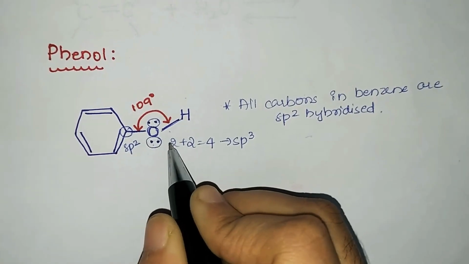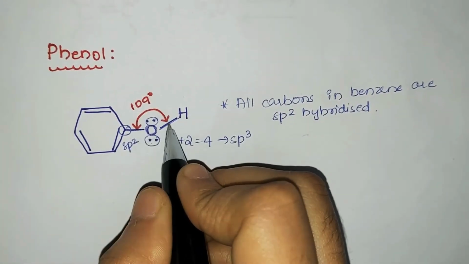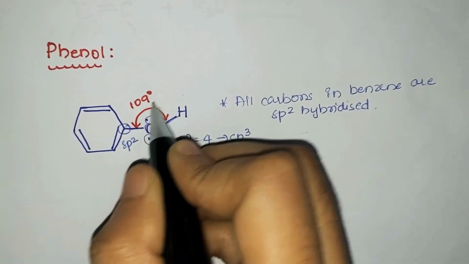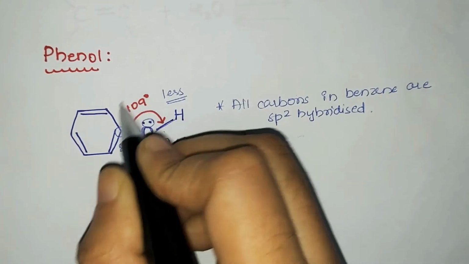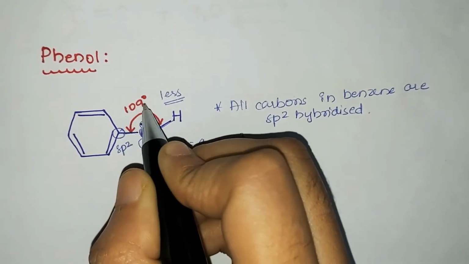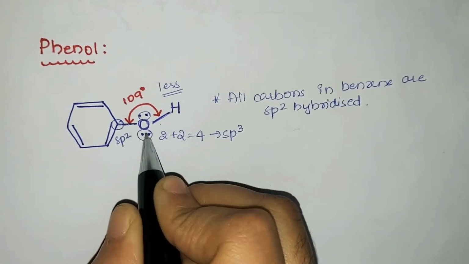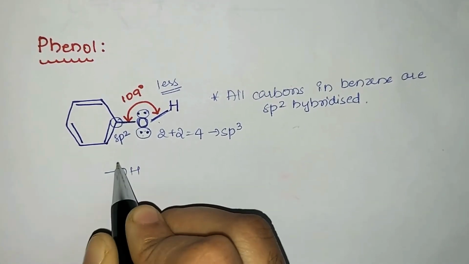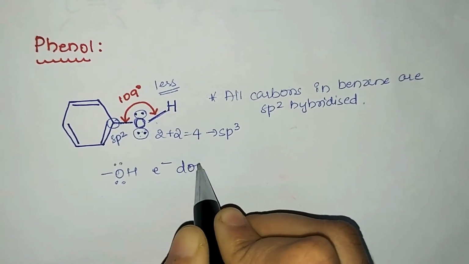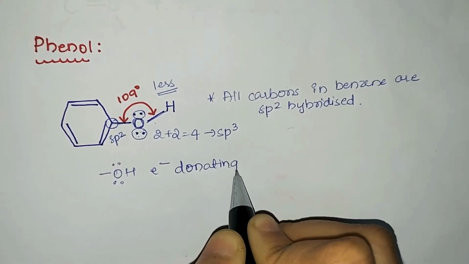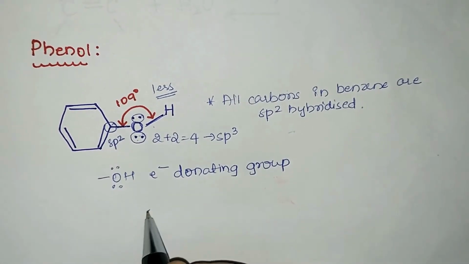Now we'll see about the bond angle. Here also we expect it to be the tetrahedral bond angle, but we see that it is less than that. It is 109 degrees, and the bond length between carbon and oxygen is also less when compared to alcohol. Why is it less? There are two reasons. The first reason is that OH is an electron donating group. That means it will not take electrons from the benzene ring. Instead, it will give electrons to the benzene ring due to the presence of two lone pairs on it.